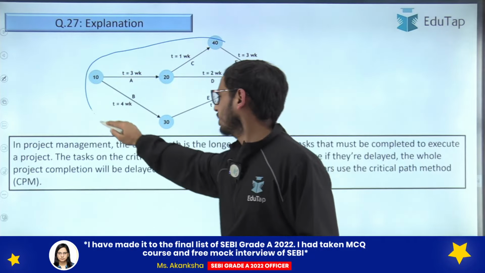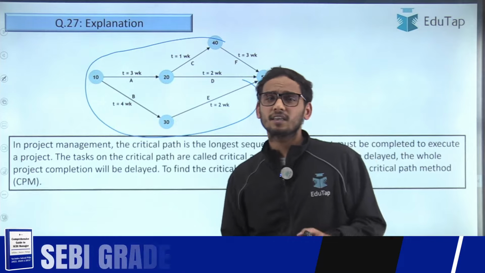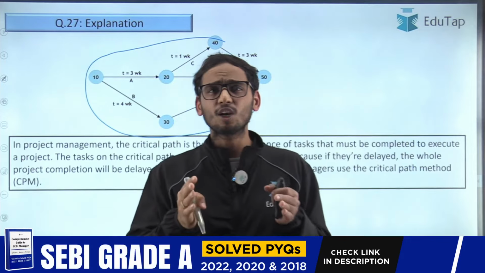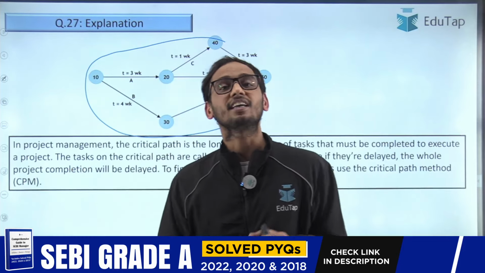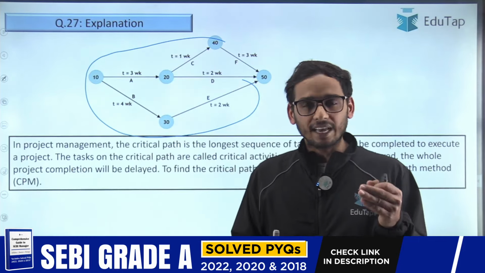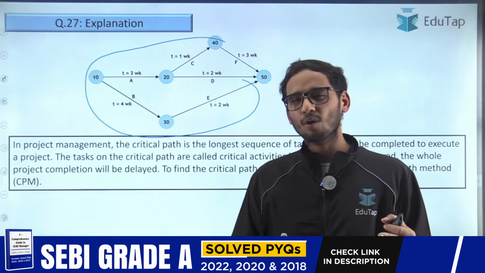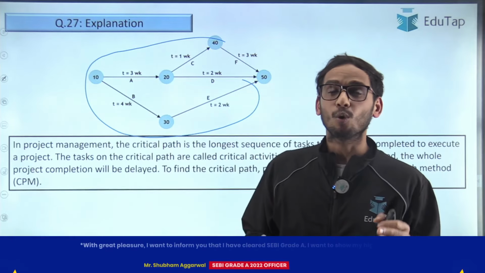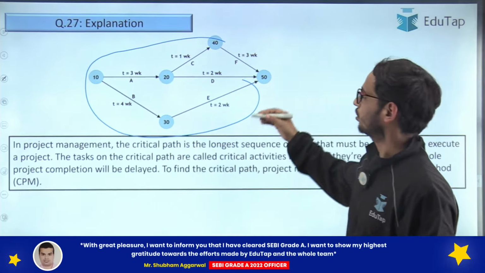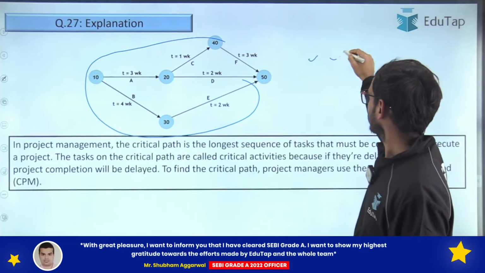See, in project management, what happens now? The critical path is the longest sequence of tasks that must be completed in a project. So any project manager, with the help of this critical path method, finds out what the critical path is. So in any project there are various tasks, right?